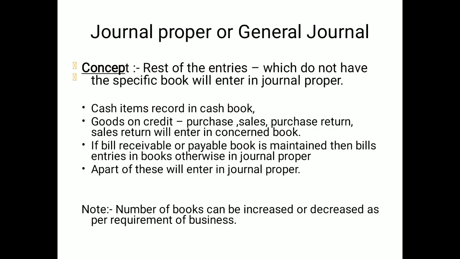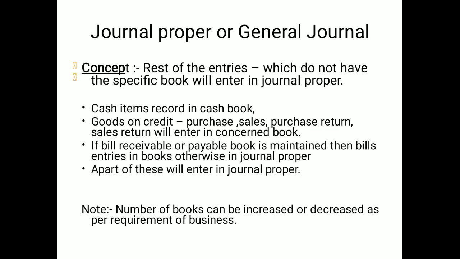All the cash items will be recorded in the cash book, as I already told you. Next, all the goods items, may be related with purchase, sale, or returns like purchase returns and sales returns, but they should be related to goods on credit, will go to the purchase, sales, purchase returns and sales returns books.